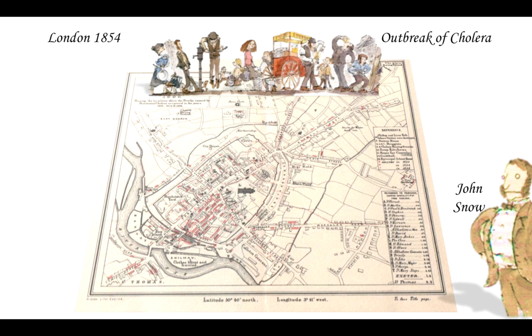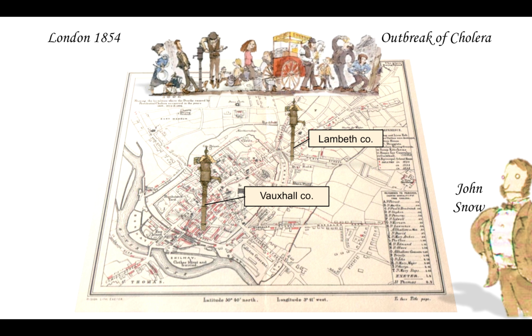So he was thinking about what those people in this area of concentration had in common. He had some ideas about, for example, food or so on. At that time, they were thinking that diseases are transferred through the air, which was called the theory of miasma. He also thought about, for example, buildings and so on. But in the end, he found out that maybe this is through the water, because the people in this area just had access to water through those water pumps.